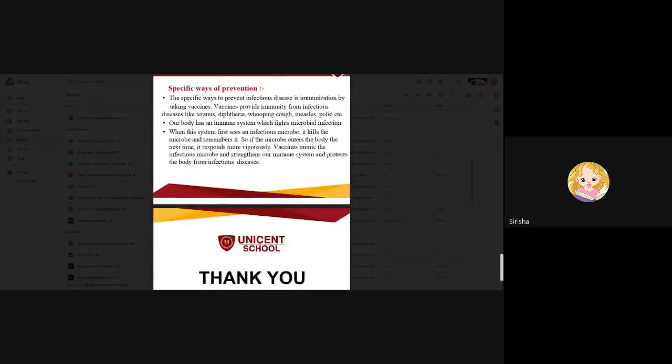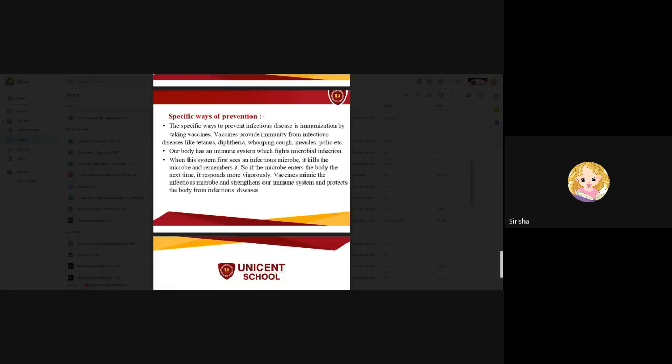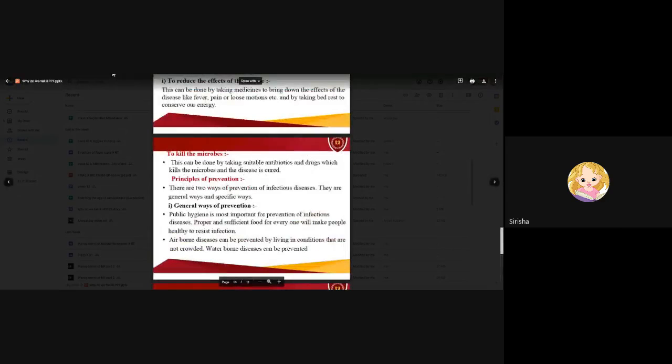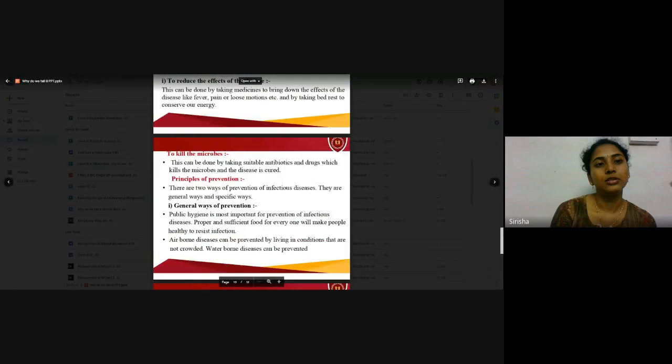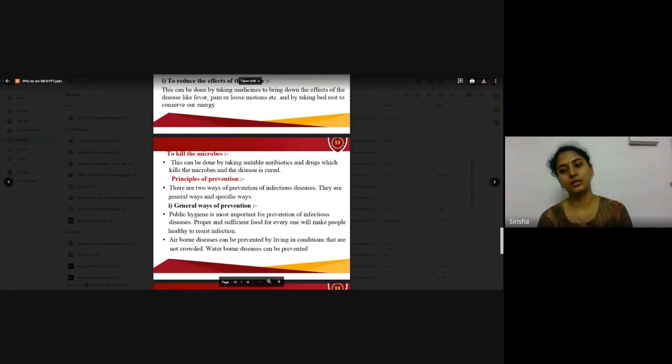Vaccines, what do they provide? Immunity from infectious diseases like tetanus, diphtheria, whooping cough, measles, polio, etc. And we are all waiting for the COVID vaccine. Our body has an immune system by default which fights against microbial infection. When this system first sees an infectious microbe, it kills the microbe and remembers it. So this is what actually takes place. These are some of the factors which can reduce disease in human beings. These are the measures you have to take to reduce the disease.